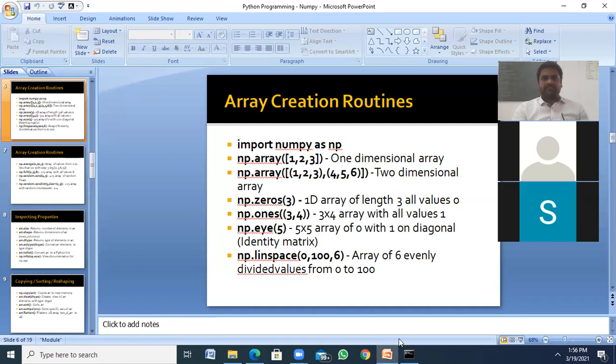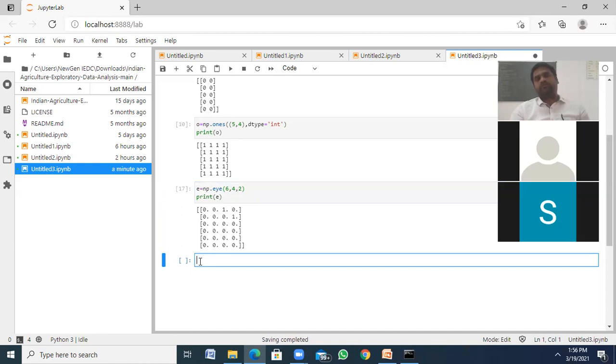And we have linspace, sorry, we forgot one thing, linspace. Whatever range we are giving, it splits the range of values into equal sizes, based on the number you are giving. Let's say L is equal to np.linspace of 0 comma 100 comma 5.